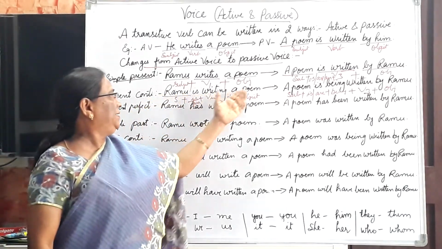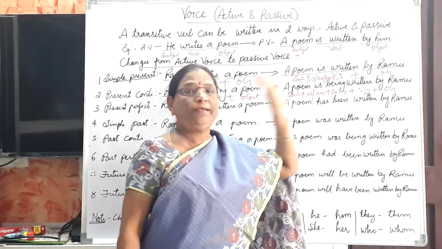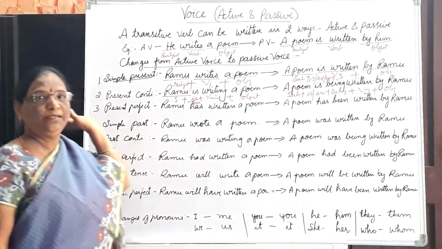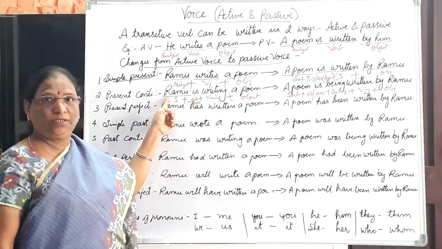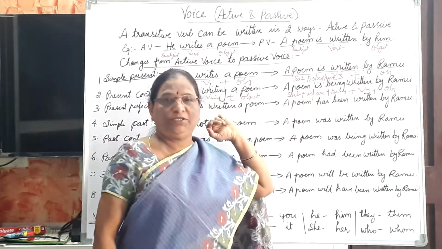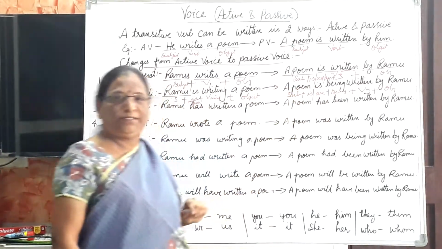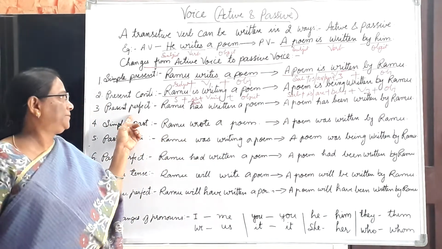Ramu is writing a poem. A poem is being written by Ramu. Understand? Here subject is doing something. Here subject is a doer. Whereas here subject is a recipient. Subject is the recipient of a verb's action. Okay. Now next is present perfect.